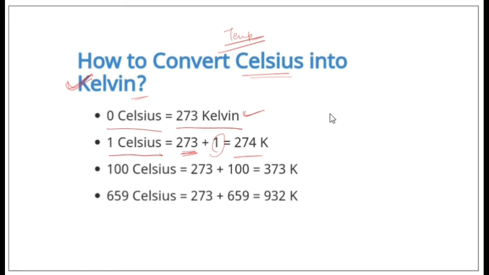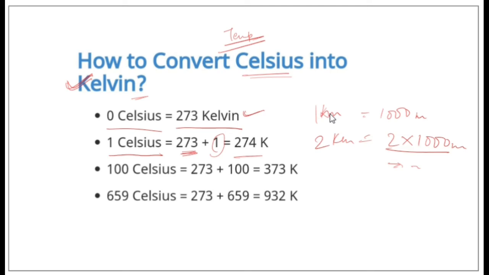Now in other conditions, for example, 1 kilometer is equal to 1000 meter. So when we say 2 kilometer, we multiply it by the other end, right? We get 2000 meter. But in case of Celsius and Kelvin, it is quite different.